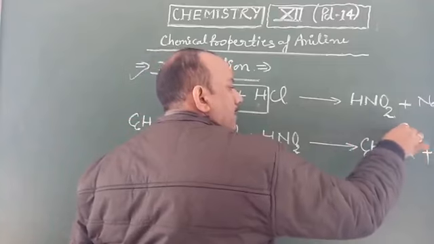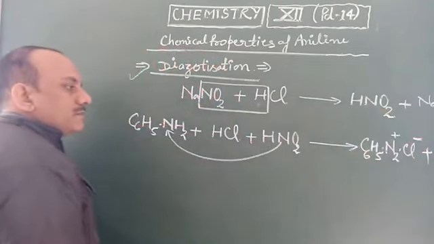This product is known as diazonium salt.